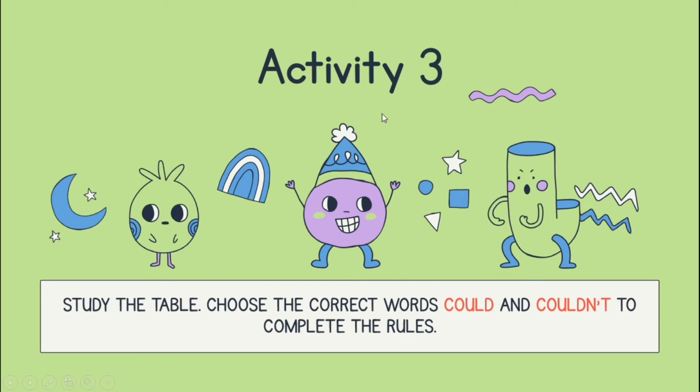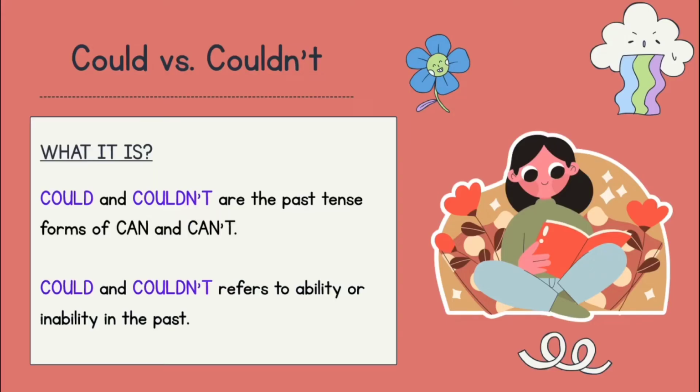We are done with activity 1 and activity 2. Now let us proceed to activity 3. For activity 3, you need to study the table first and then choose the correct words, could and couldn't, to complete the rules. Before we start with the activity, I want to explain to you what could and couldn't are.